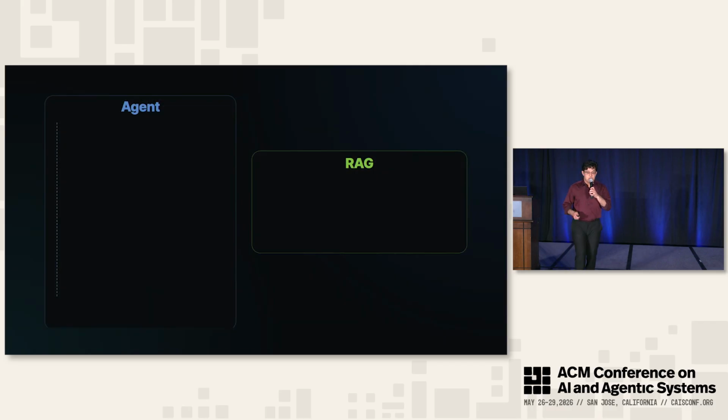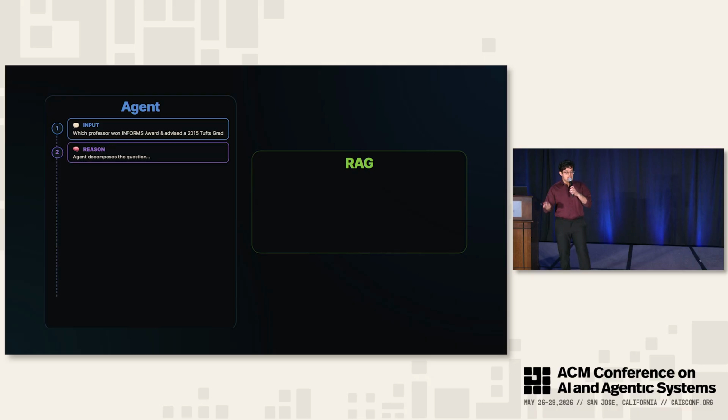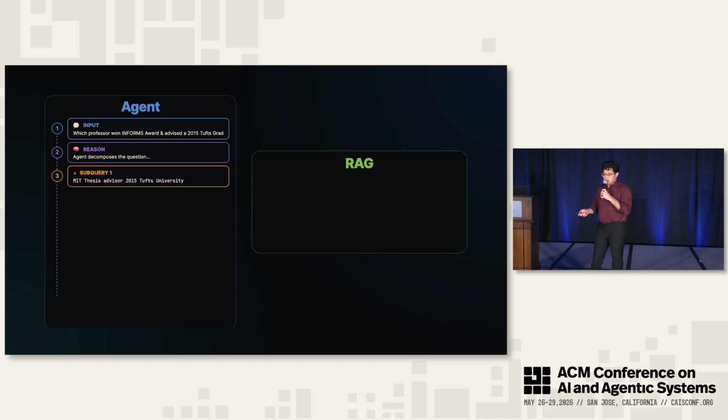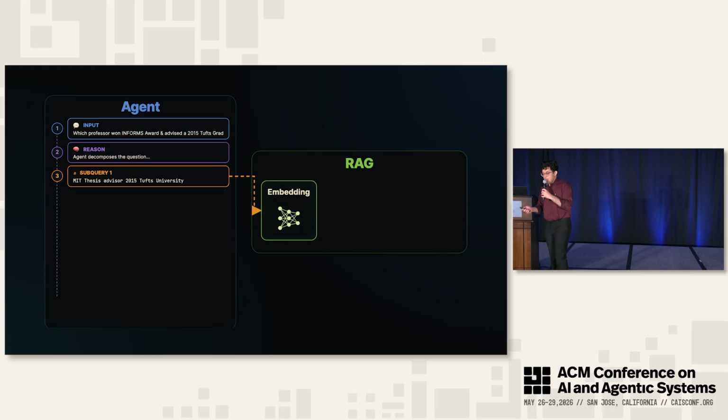Let me go into how these systems actually work and why they struggle at doing these tasks. On the left here, I have an LLM agent, and on the right here, I have the RAG system the agent is interacting with. So the user will input this question. The agent will then reason over what the actual thing it should do. It'll come up with some sort of a search query, which will then hit the RAG store.